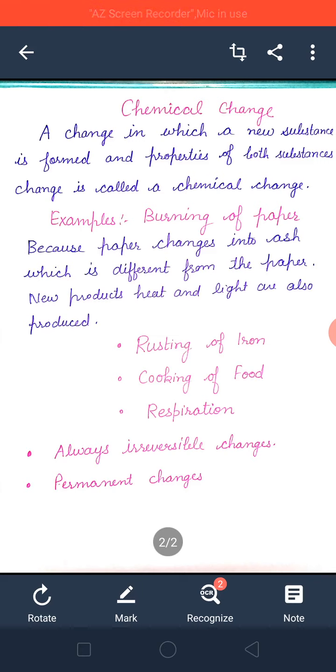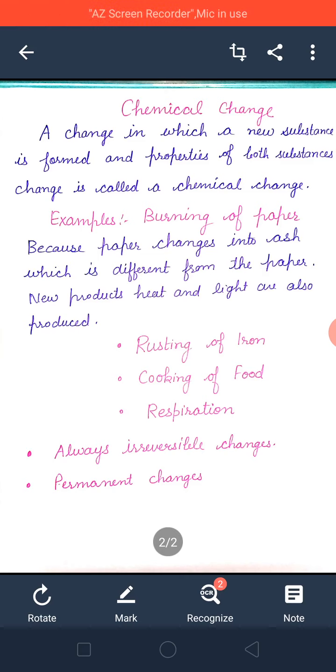Yes, chemical change. So how can you define this chemical change? A change in which a new substance is formed and the properties of both substances change is called a chemical change.